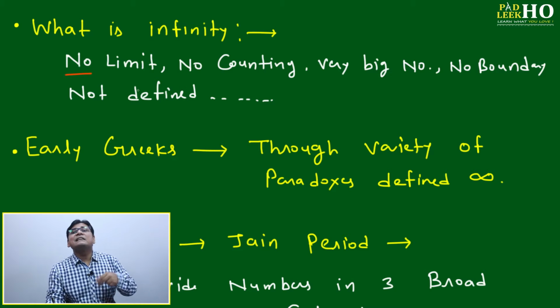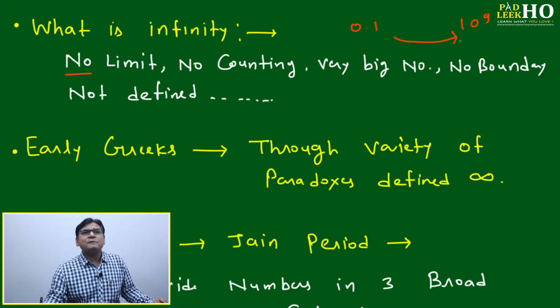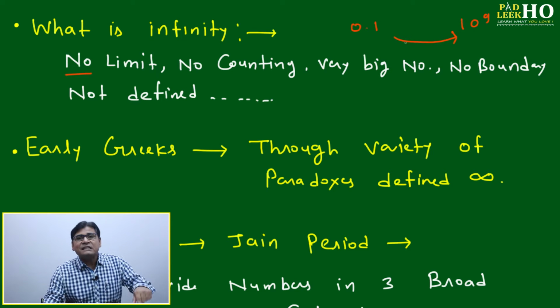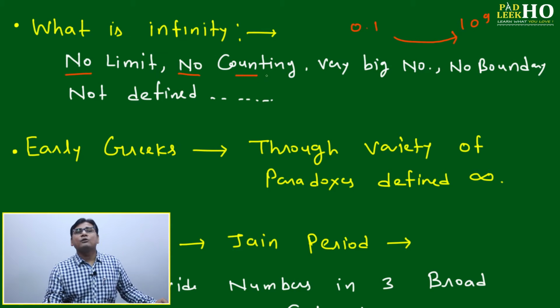Another definition: it is a relative term. If one number is 0.1 and another number is 10 to the power 9, then you can say 10 to the power 9, with respect to 0.1, is an infinite number because it is very big compared to 0.1. This is relative infinity. But for absolute infinity, no limit has been given, meaning we are not able to find any limit or count. It is a very big number where no boundaries exist, meaning you cannot define it.